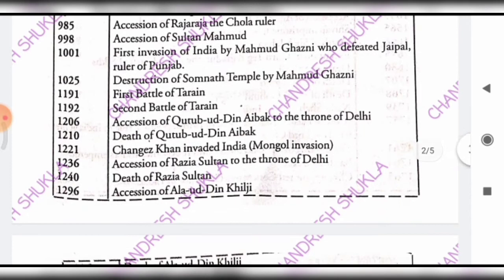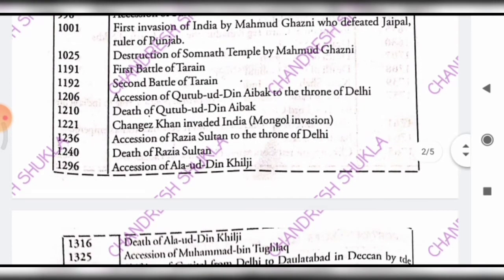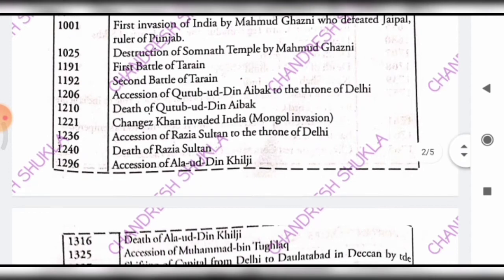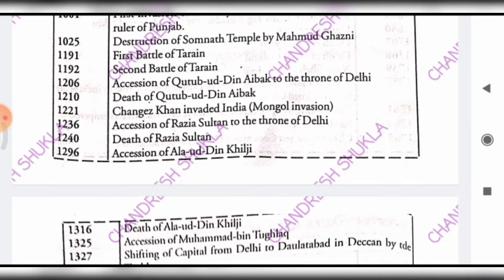And then 1191, the first battle of Tarain, and in 1192, the second battle of Tarain. And then 1206, Qutbuddin Aibak took the throne of India, meaning Delhi, the capital. And then 1210, the death of Qutbuddin Aibak. Qutbuddin Aibak built two famous mosques, one of them the Adhai Din Ka Jhonpra. And they say he was killed while playing chaugan, which means polo.